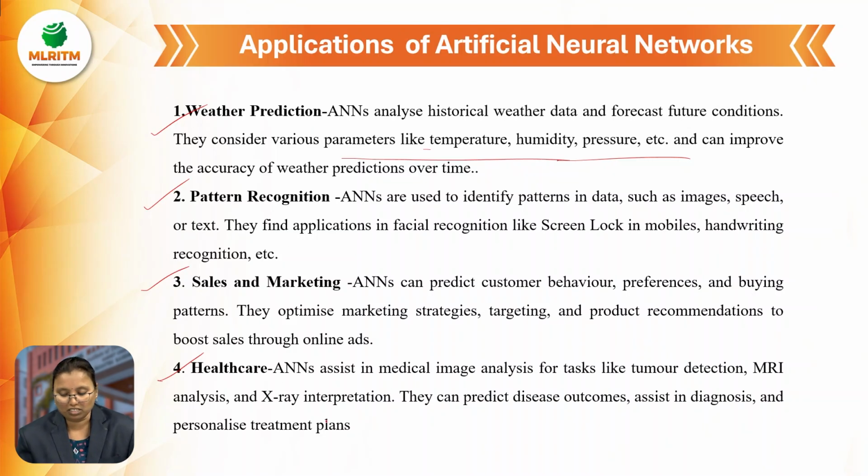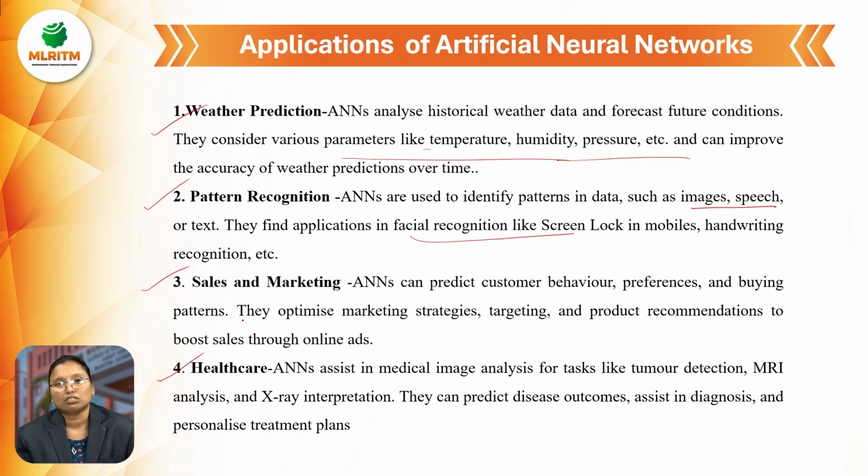Then pattern recognition. From the pattern recognition point of view, there are images, speech, and text. How will it be used? Facial recognition also. Facial recognition means sometimes it will be a sad face, sometimes a happy face. So automatically we have to recognize whether the person is happy or sad. Like that we have to identify.